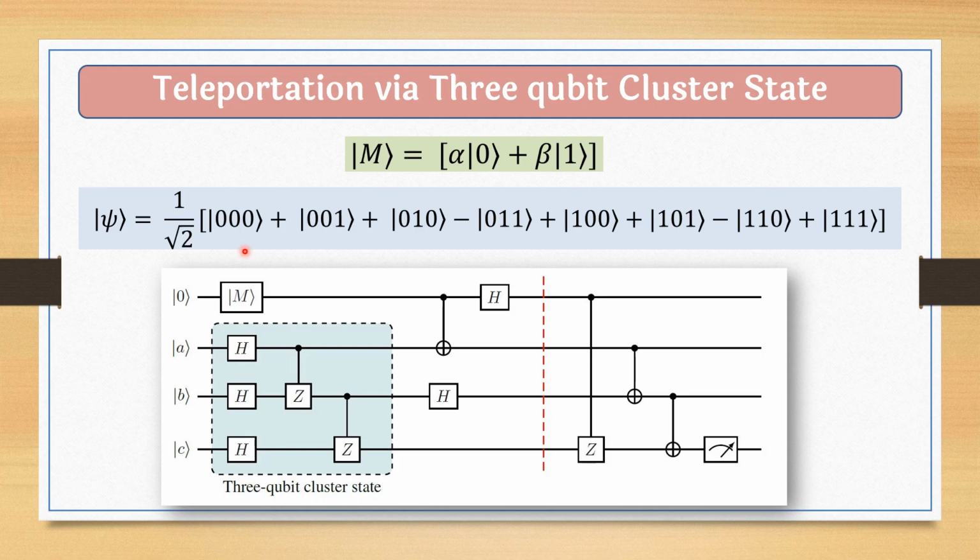Calculation is shown only for this, but they have calculated others also, and they have shown how these operations will change if we take ABC as 000 or 001, 100, something like that. All the 8 possibilities are given in the research paper. For more details, you can refer to the research paper. So this is how the teleportation is done through 3 qubit cluster state.